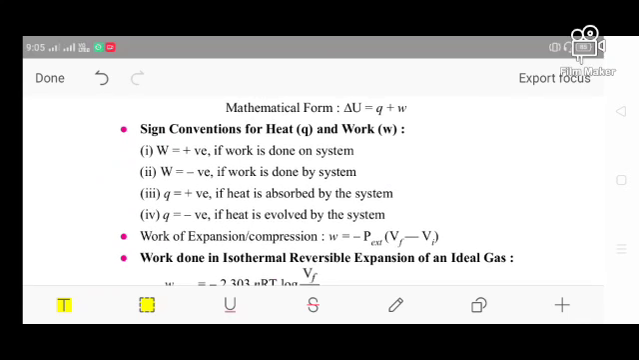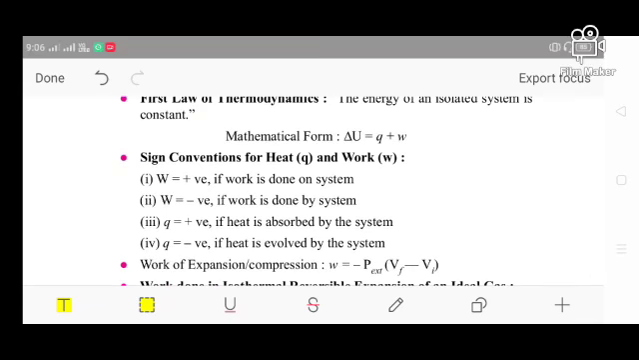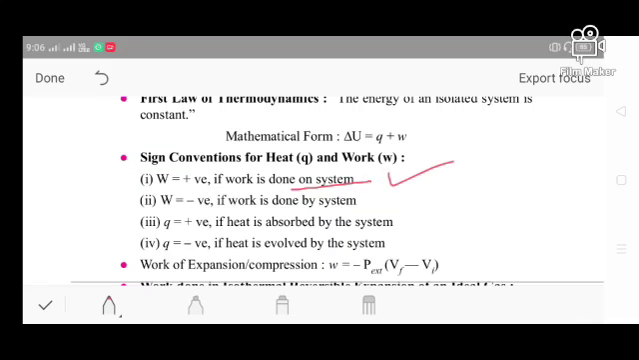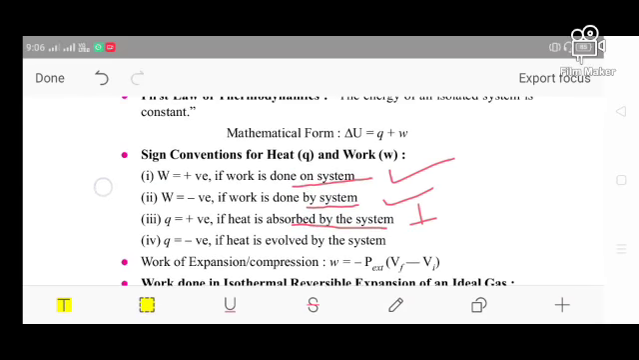So here, w is positive when the work is done on the system. You have to remember some key terms also. When work is done on the system, it is positive. Got it? When work is done by the system, it is negative. Similarly, for q, the heat energy: when heat is absorbed by the system, it is positive, and when heat is evolved from the system, it is negative. These are key terms to find the value of internal energy.